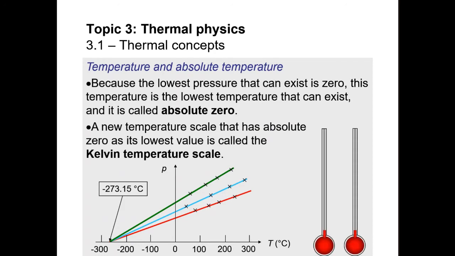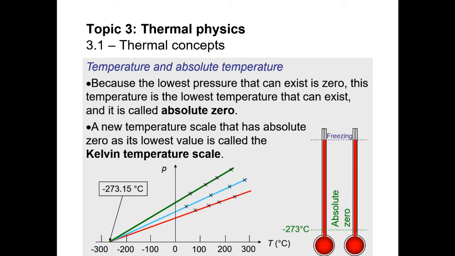The right side is in Kelvin and the left side in degrees Celsius. Absolute zero, freezing.